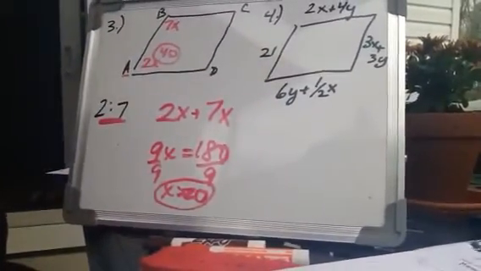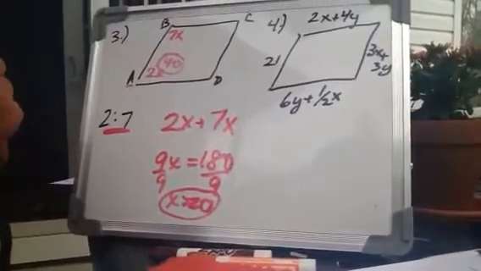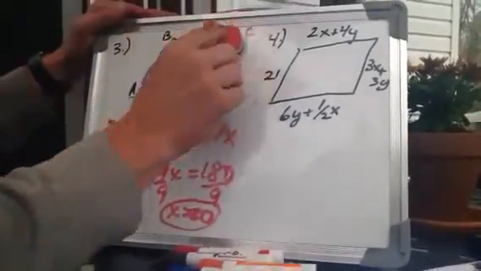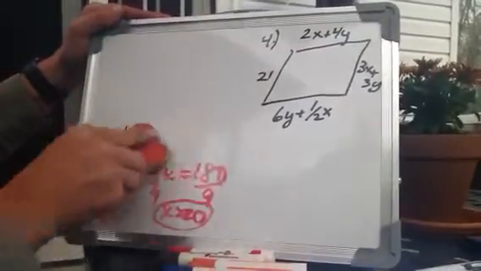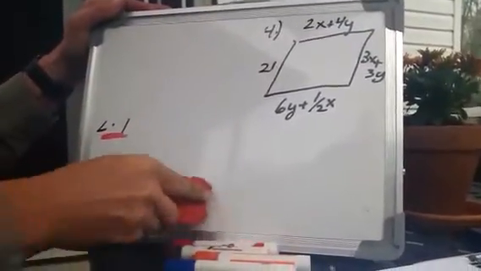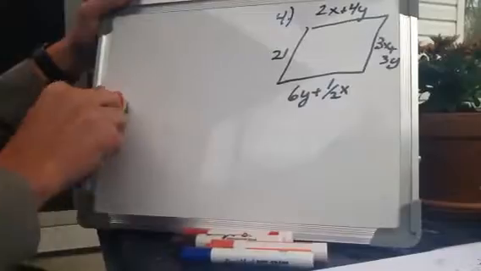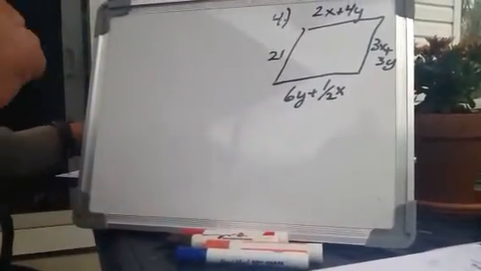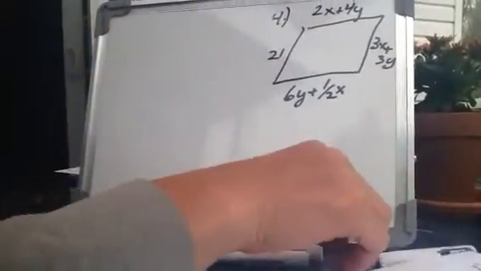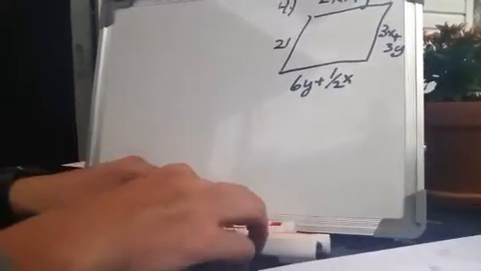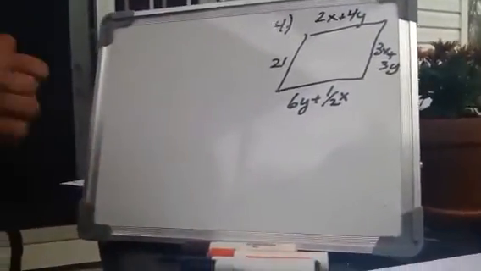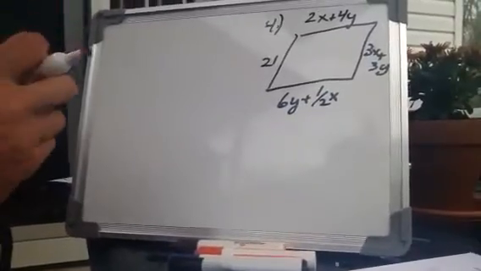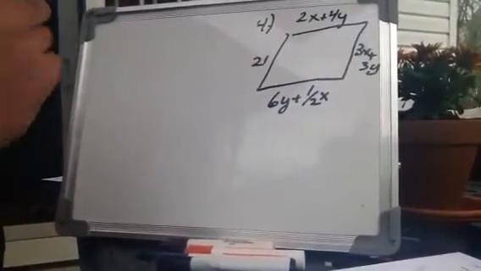Now we get to the nitty-gritty, and this is going to be a little bit lengthier, and a little challenging because you have to go back to last year's solving systems of equations, and I know a lot of you don't like this stuff. Hopefully I'm going to be as neat as I can be. The geometry is the same as what we did on Wednesday. The algebra is what is going to make this a little bit tougher. They want us to solve for the value of x and y.